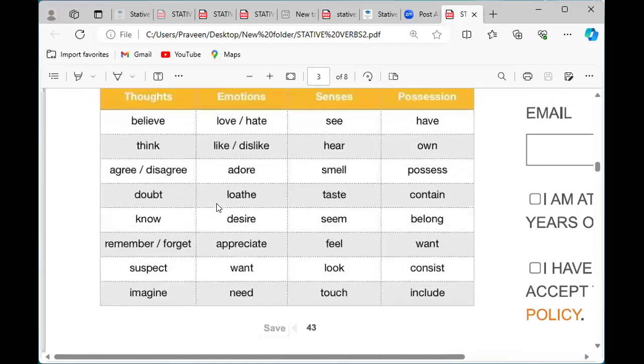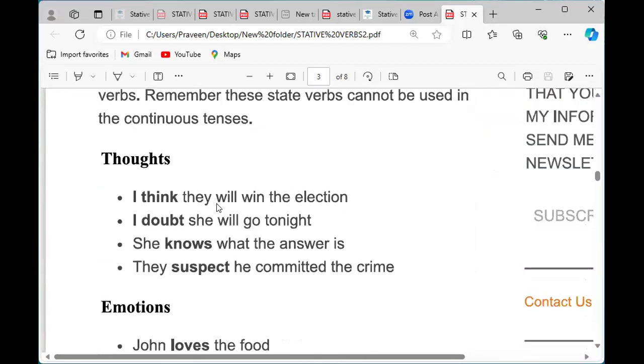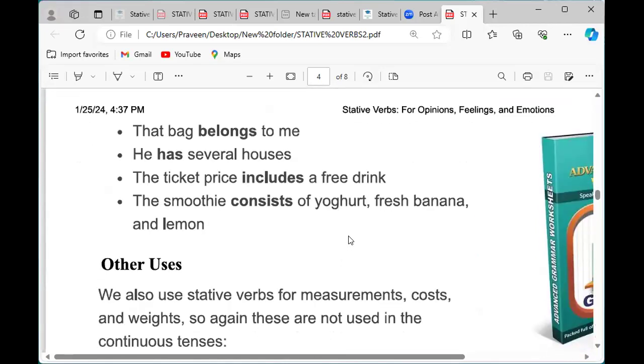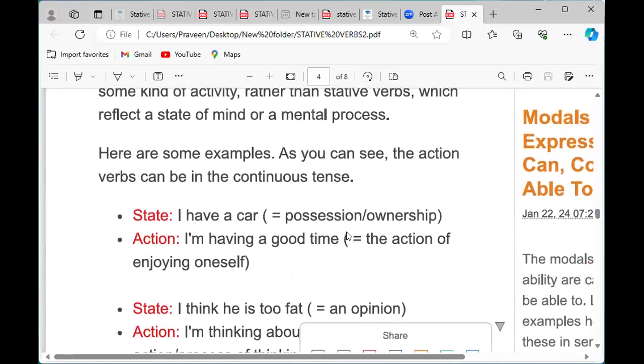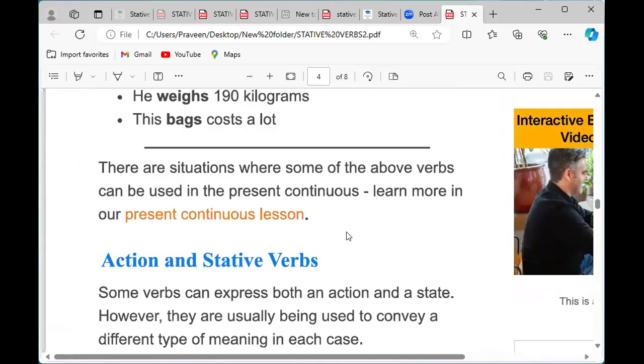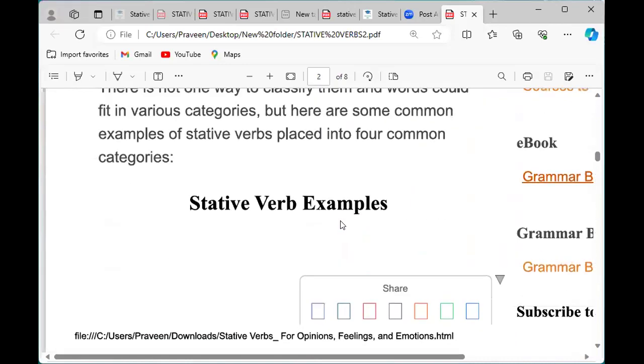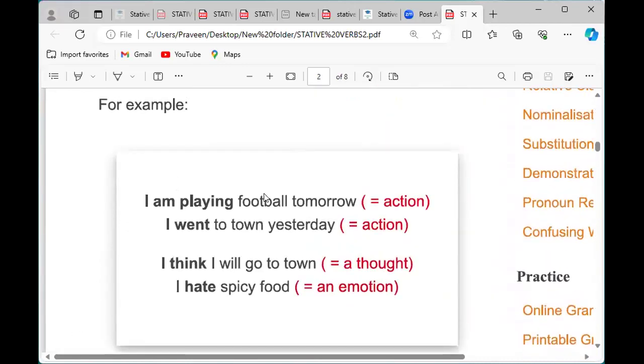When it comes to action, that is where it needs our energy to do something. Those are the active action verbs. I will also explain action verbs, like playing. This we do by action, where it takes our physical movement. For playing and all, we need energy. Dynamic actions, that is where we use action.